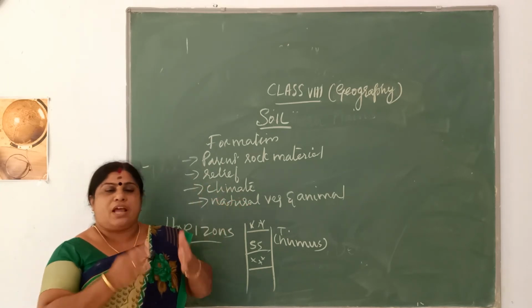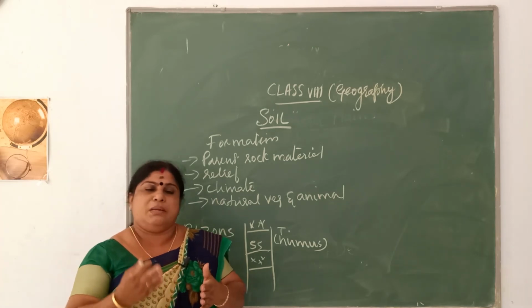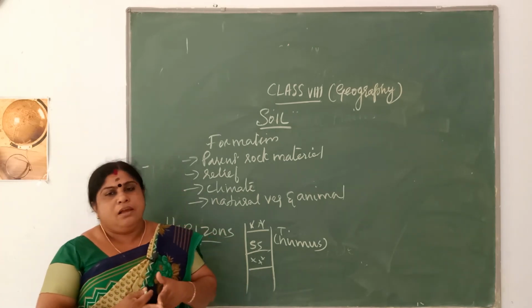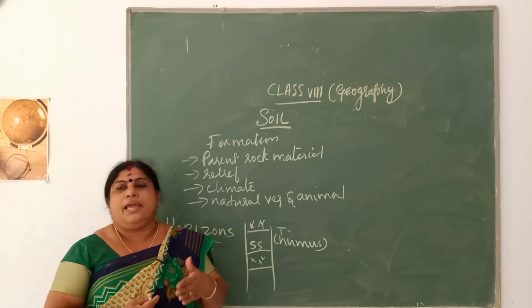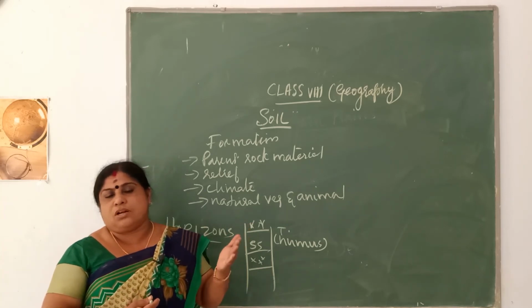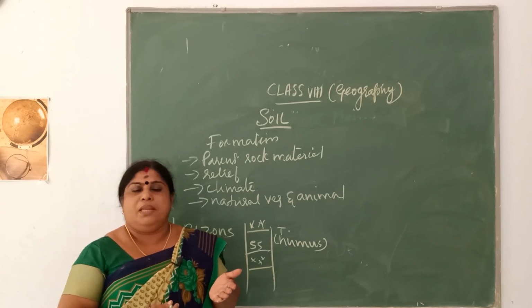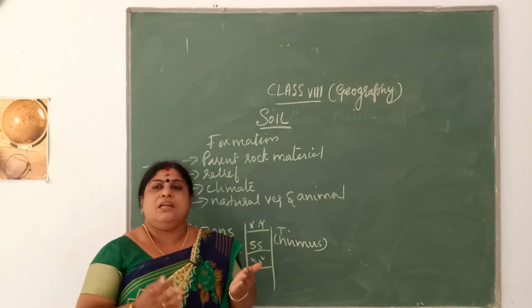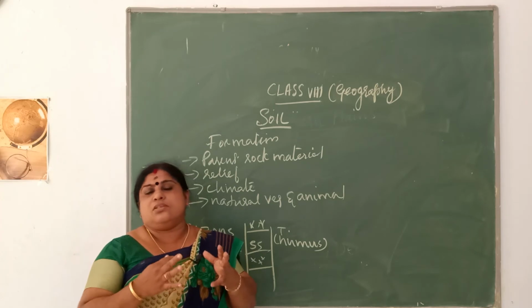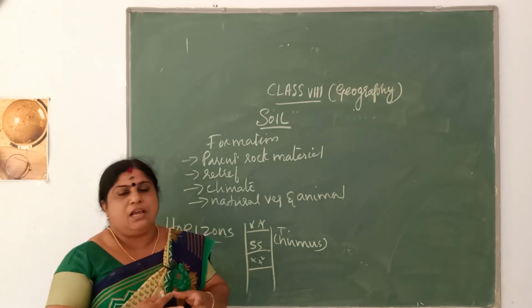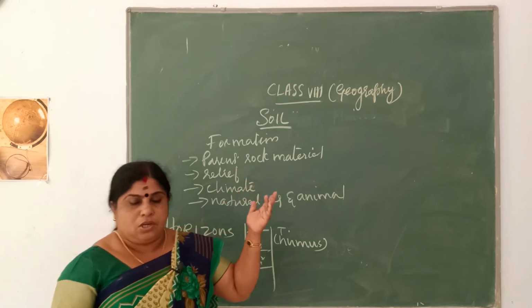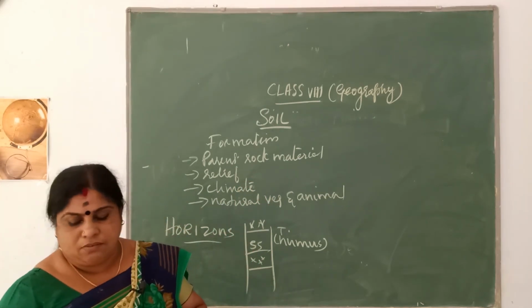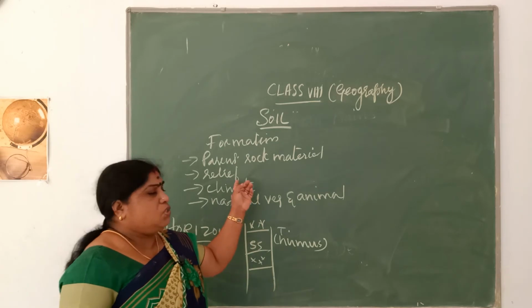Big rocks get fragmented or cracked due to high temperature as well as high pressure. When the temperature is very high, rocks, which are compositions of different types of minerals, may expand, and when it is cold, they contract, resulting in the cracking up of rocks, which results in the formation of soil. So climate is another factor which affects soil. Now the next one is relief.